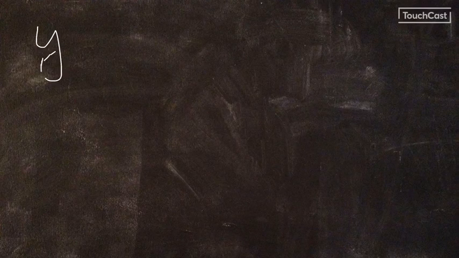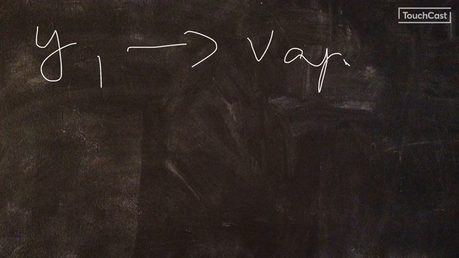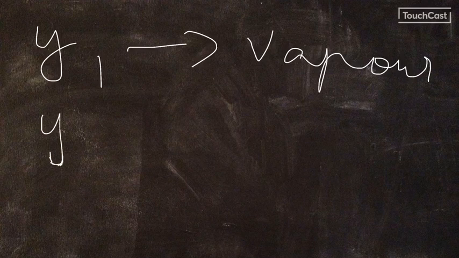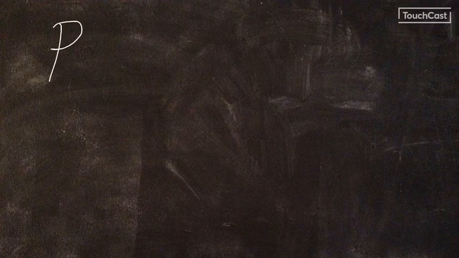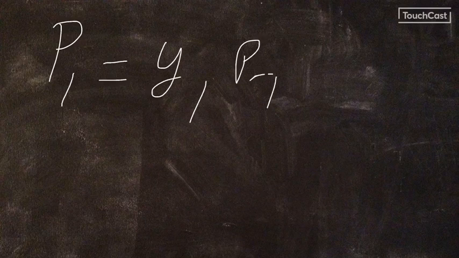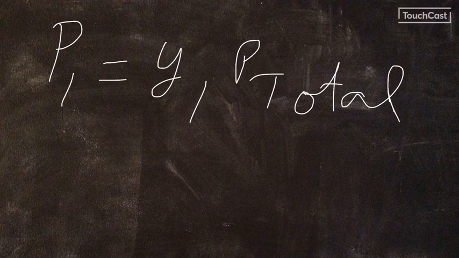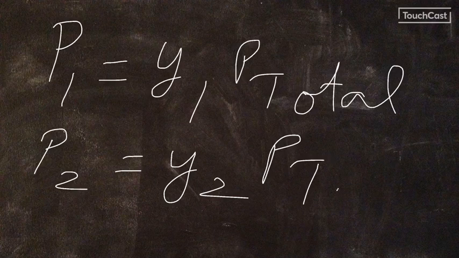If Y1 is the mole fraction of component 1 in the vapor phase and Y2 the mole fraction of component 2 in the vapor phase, we can form a relationship between the partial pressure of component 1 and the mole fraction in the vapor phase as P1 is equal to Y1 into P total and P2 is equal to Y2 into P total.